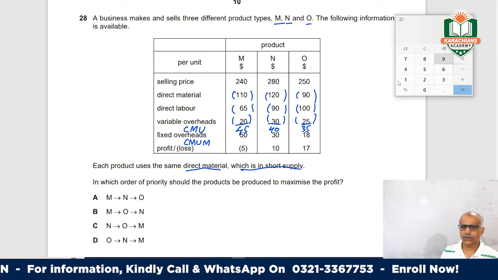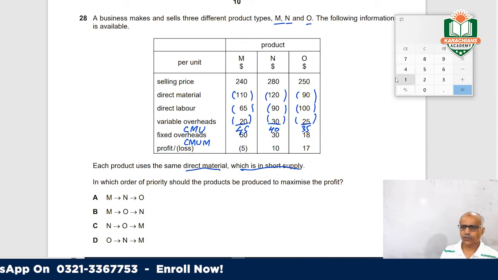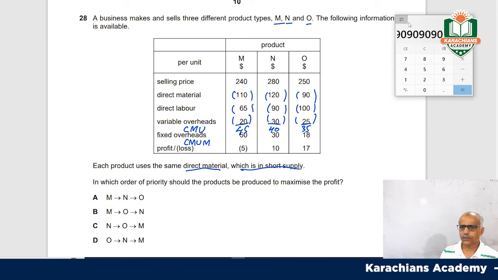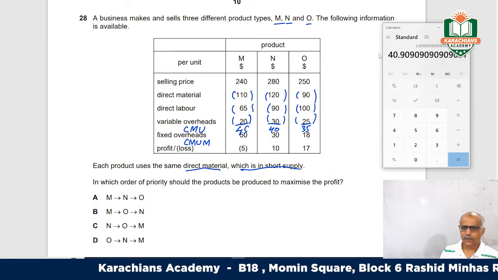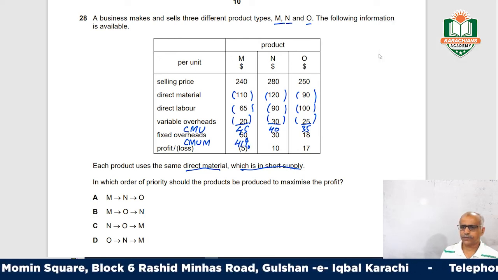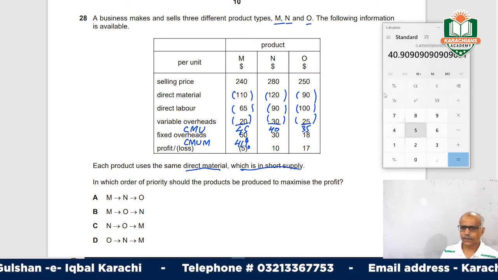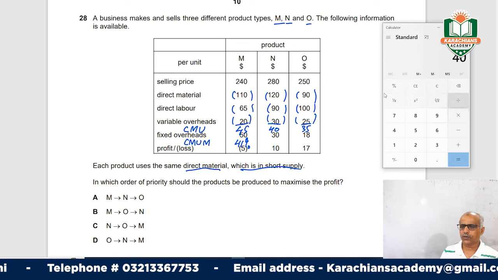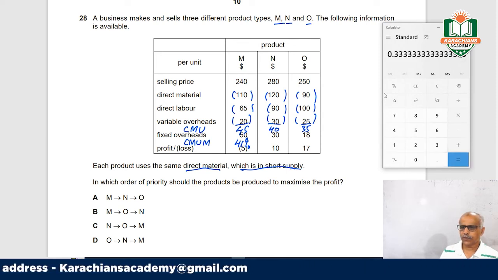45 is the contribution margin. How much material are you using? 110. You can take out the percentage, so this is 41%. So the margin is 41% here, and 40 is your contribution margin divided by the material cost.